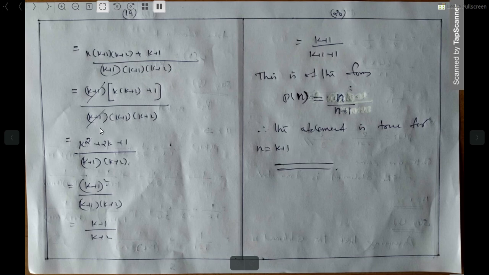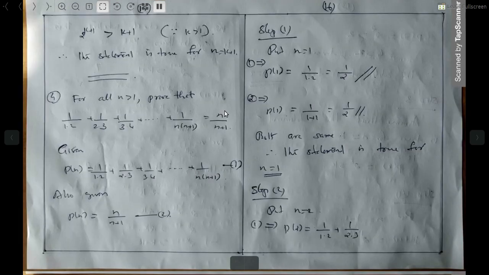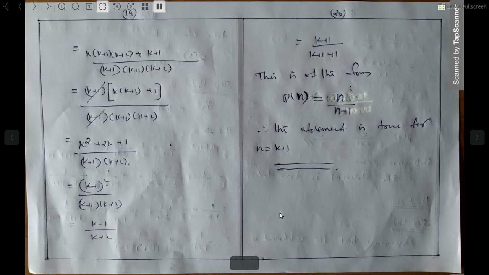This can be converted as what? k plus 1 all square. So one k plus 1 can be cancelled. So only one k plus 1 remains in the numerator, and k plus 2 is from the denominator: k plus 1 by k plus 2. This k plus 2 can be converted as k plus 1 plus 1. Okay, so this is of the form n by n plus 1. Look here, n by n plus 1. You substitute n as k plus 1: k plus 1 by k plus 1 plus 1. That is, P of n is equal to n divided by n plus 1. So the entire statement is true for n is equal to k plus 1, and hence the result.